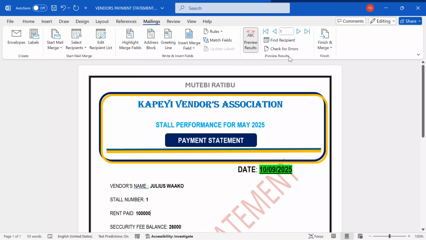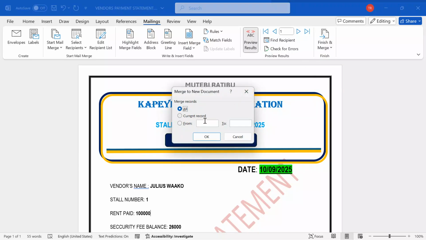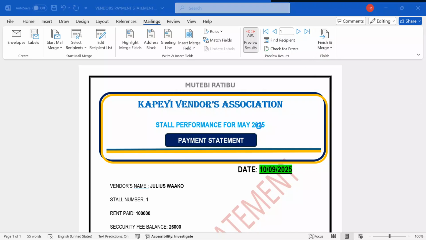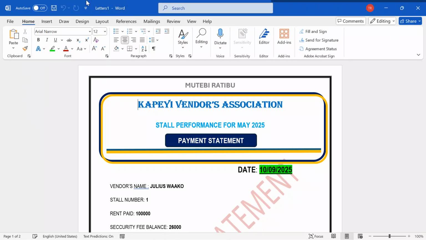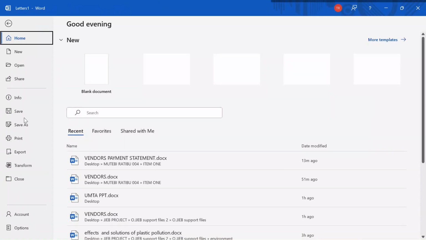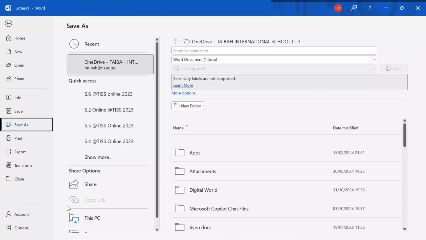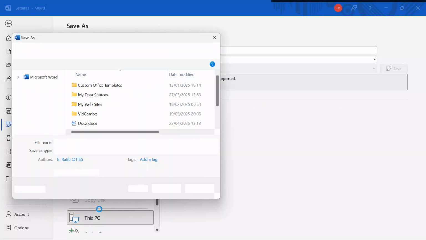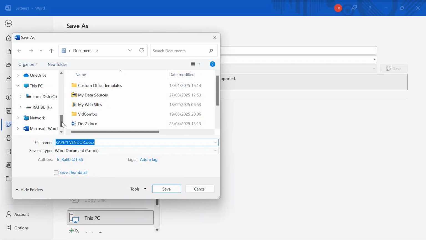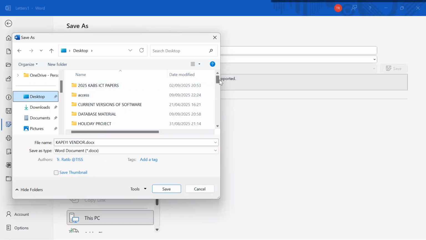So now, I'll move to mailings. I say finish and merge, edit individual letters, click all and click OK. When I click OK, they will create for me another file which they are calling letters. Under letters, I can come over here, Control C. I go, I want to save it as. I want to save it in my folder. This new folder has been created on my desktop.